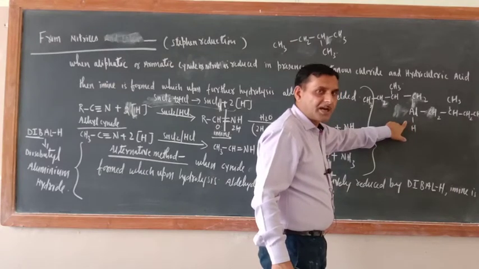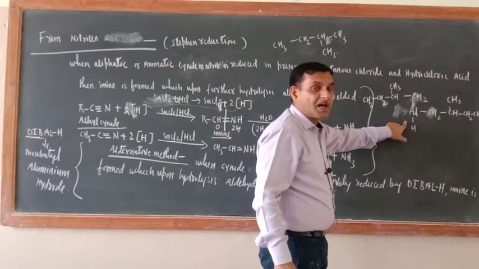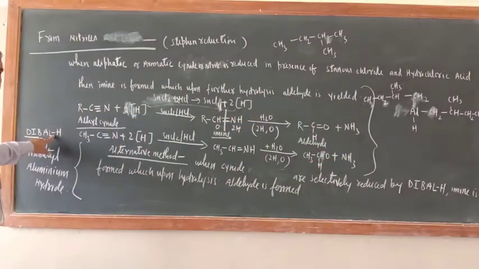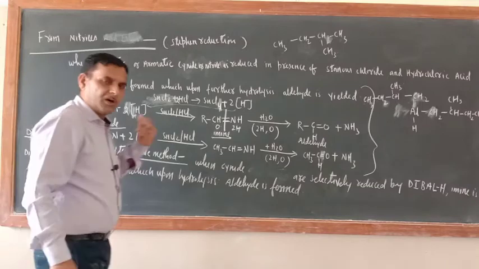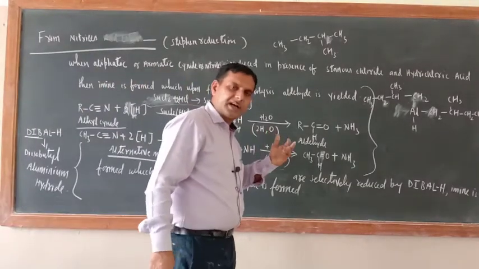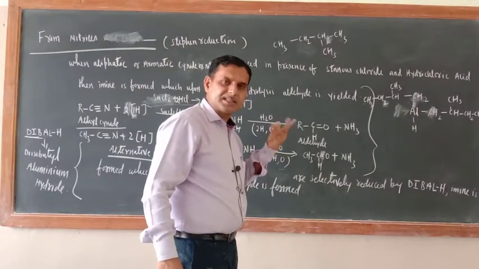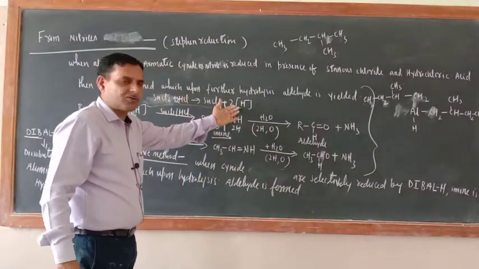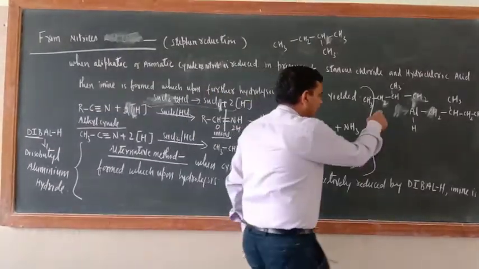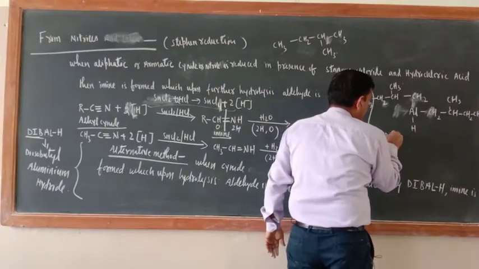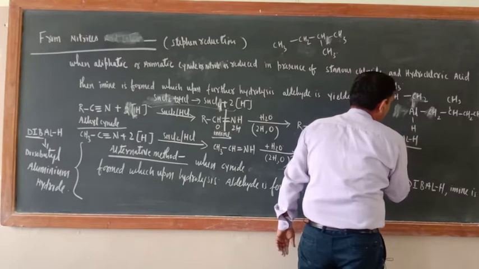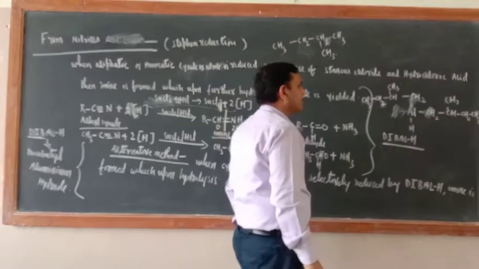Because of this hydrogen only, diisobutyl aluminium hydride is a reducing agent. Because to be a reducing agent, what is the characteristic? They should furnish the nascent hydrogen. Like here, just see, it is furnishing nascent hydrogen. So now the short form of this one is DIBAL-H, diisobutyl aluminium hydride.